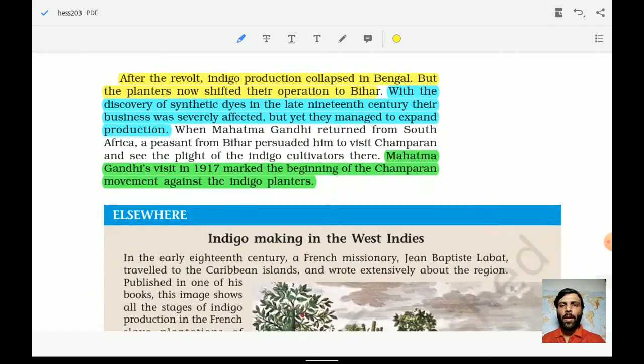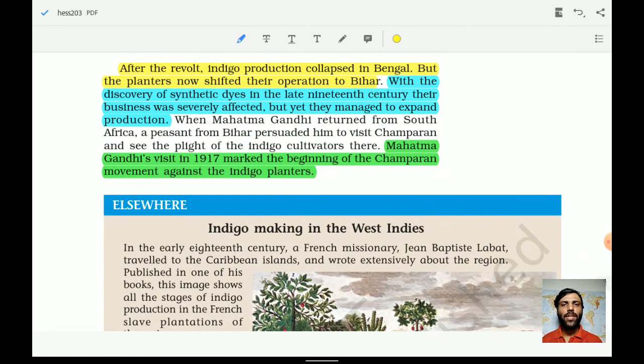After the revolt, indigo production collapsed in Bengal. Of course, it was supposed to happen, but the planters now shifted their operation to Bihar. With the discovery of synthetic dye in the late 19th century, their business was severely affected, but yet they managed to expand their production. Synthetic dye was invented in Germany and became very popular, but somehow the people cultivating indigo in Bihar managed to expand.